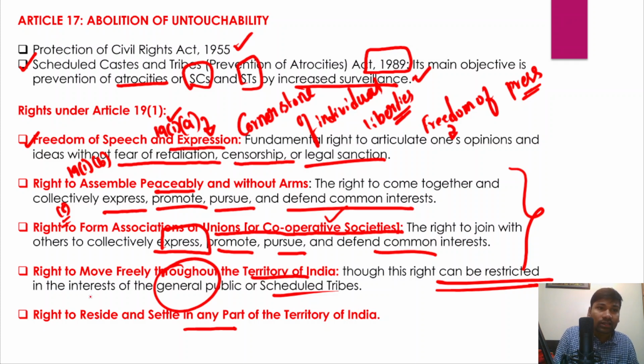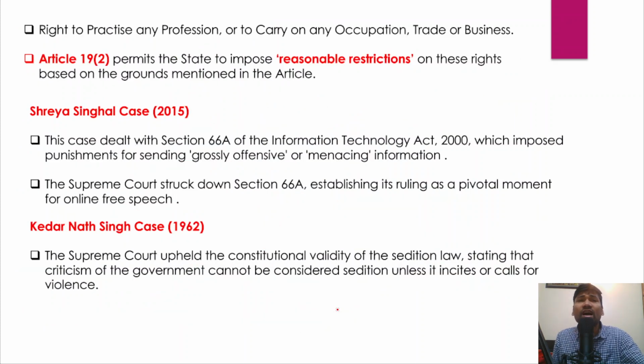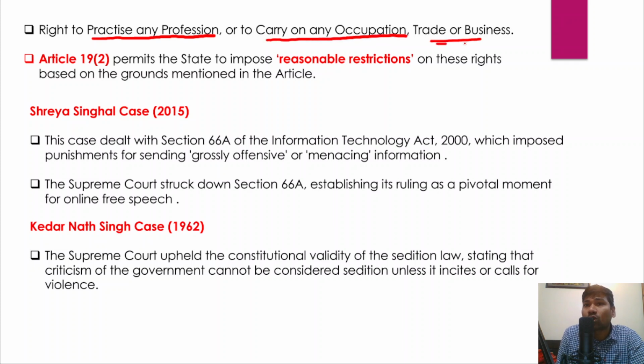So these are the rights which are provided in Article 19 Clause 1 of the Indian Constitution. And apart from that, right to practice any profession or carry on any occupation, trade or business. This is another right under Article 19(1), so these are 6 fundamental rights. Okay, so Article 19 Clause 2 talks about what?